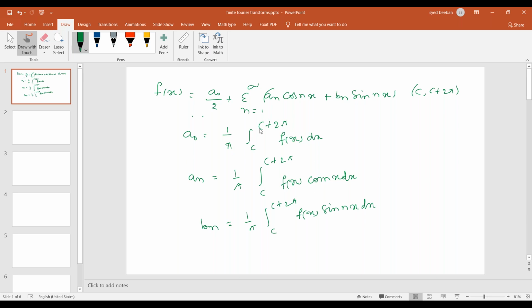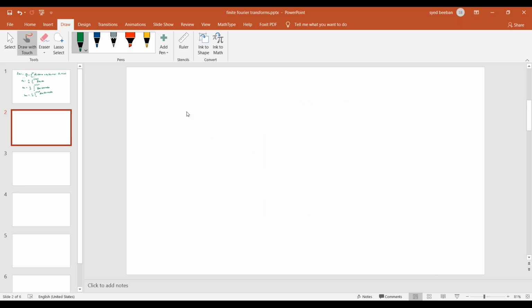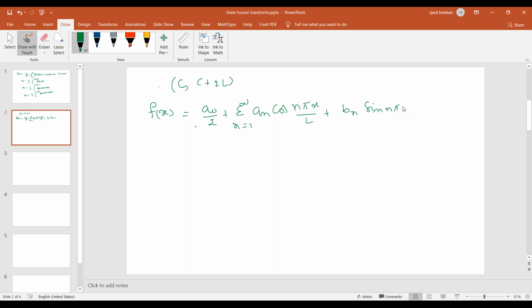Now, till now we have seen these separately. If I combine them, if the interval is c comma c plus 2l, then f of x is equal to a0 by 2 plus summation n equal to 1 to infinity an cos n pi x by l plus bn sin n pi x by l.